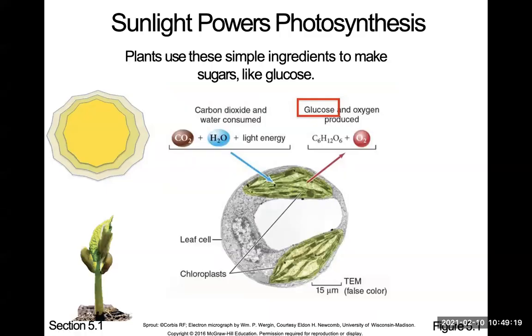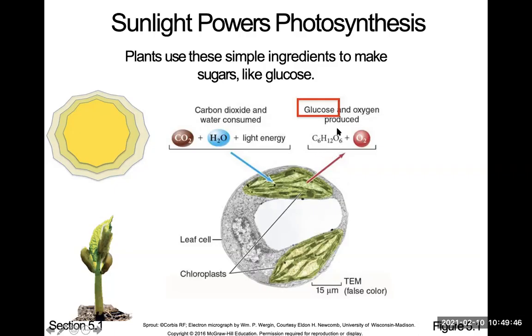So this equation here, you've seen this before briefly last time. This is the equation for photosynthesis. We said you need carbon dioxide that we've been breathing out, and then water the plants get from their roots, and light energy from the sun, and this is what they produce: glucose and oxygen as a byproduct.